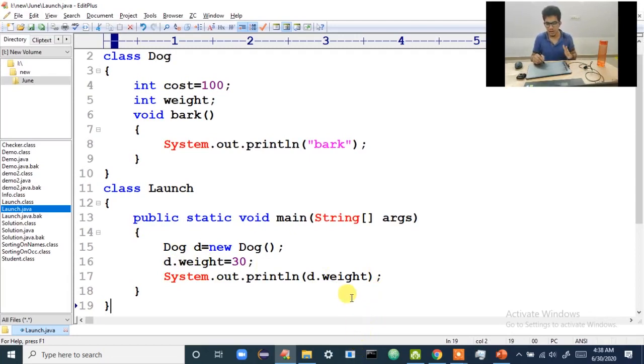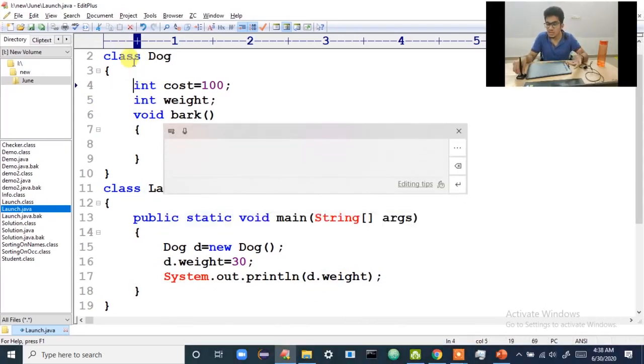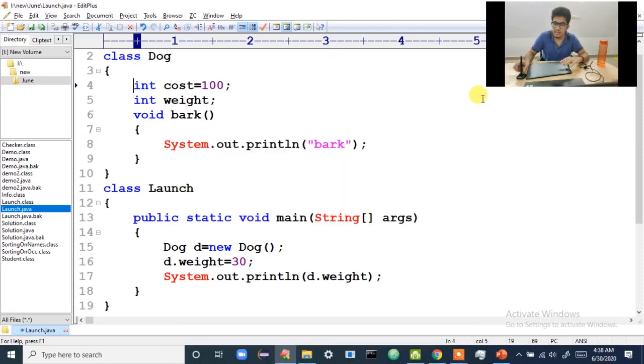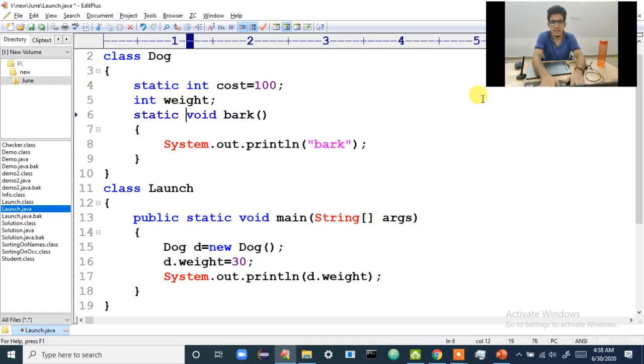Till now I was talking about instance variables. So what is an instance variable? An instance variable is a variable which is inside a class. Then what is a static variable? A static variable is also a variable which is inside a class, but static variables are prefixed with the keyword static. This is called a static variable. And if I write static here, this becomes a static method.